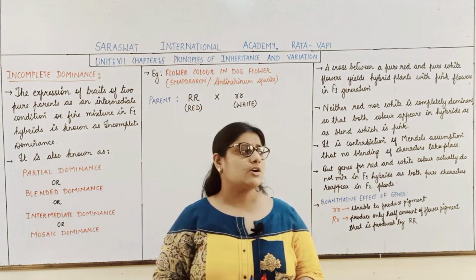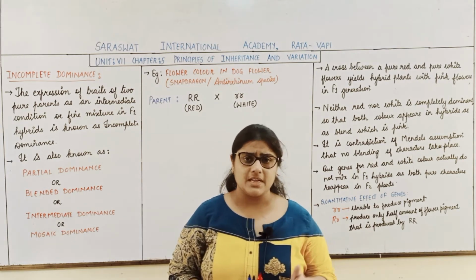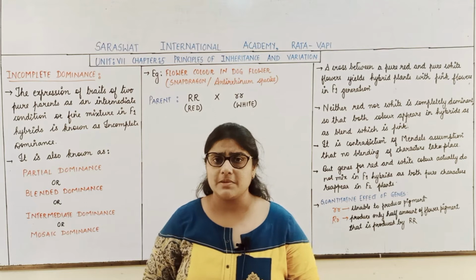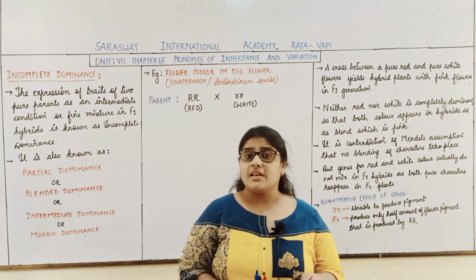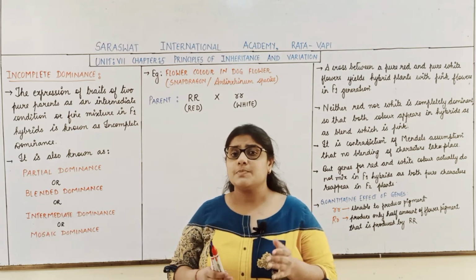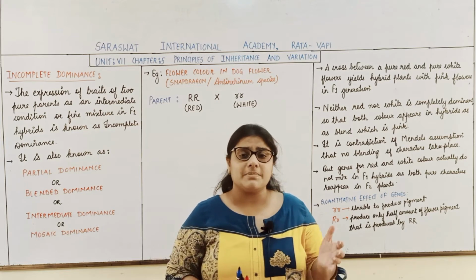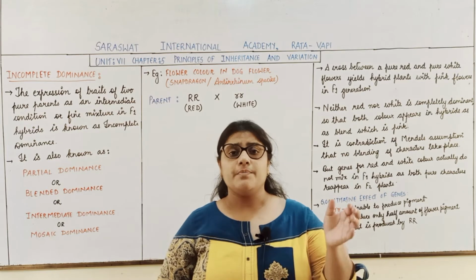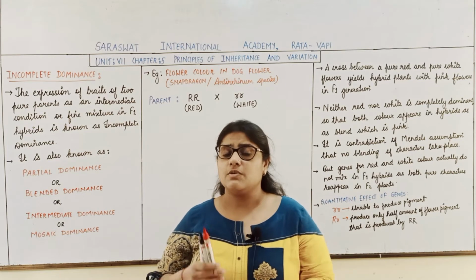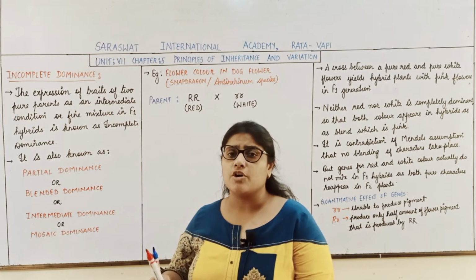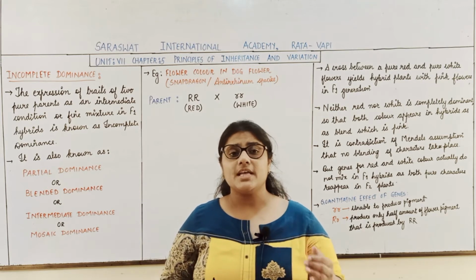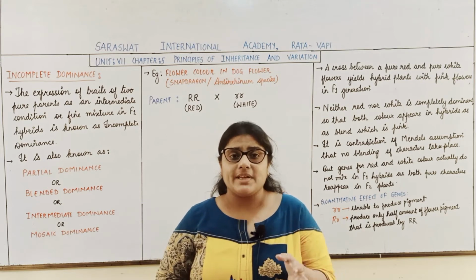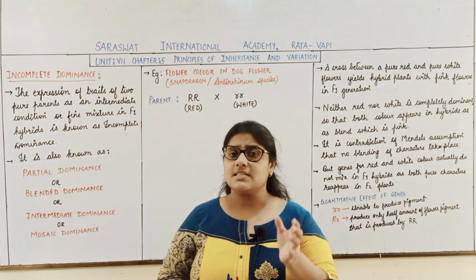Now students, recall Mendel's monohybrid experiment. In Mendel's monohybrid experiment we studied that when parents are taken as pure parents, say for example, we took the example of height as a character. When a pure tall pea plant was crossed with a pure dwarf pea plant, in the F1 generation we obtained all the plants as tall.